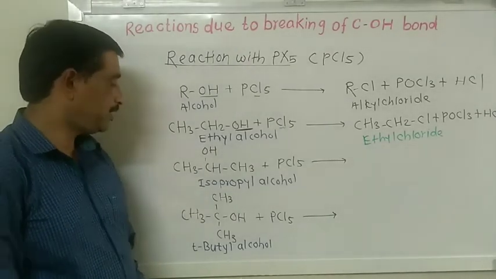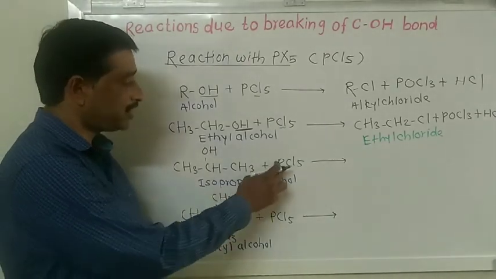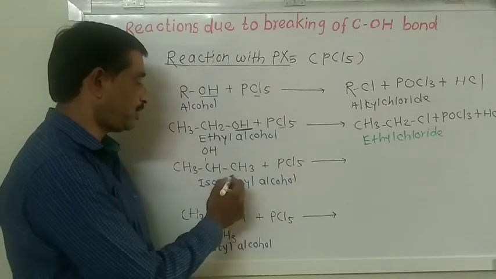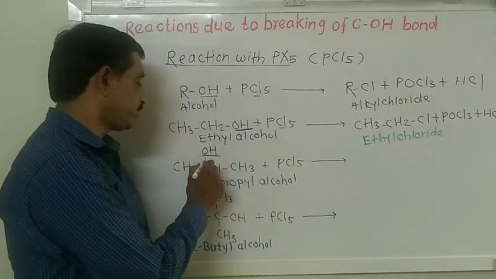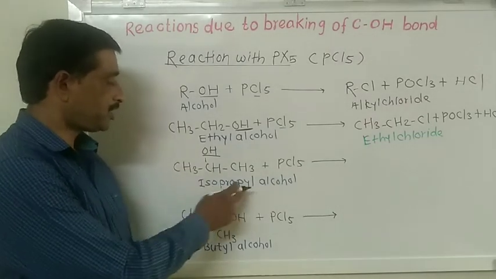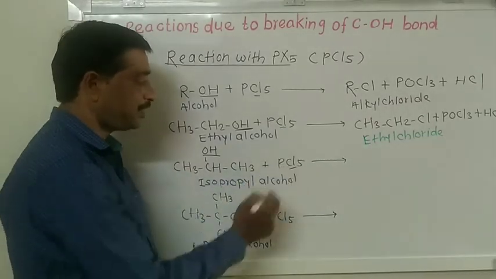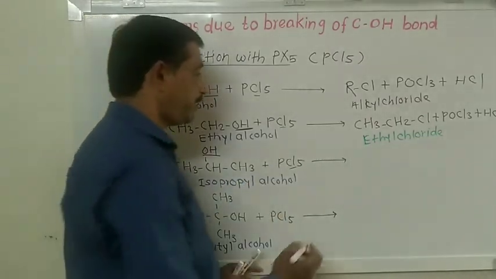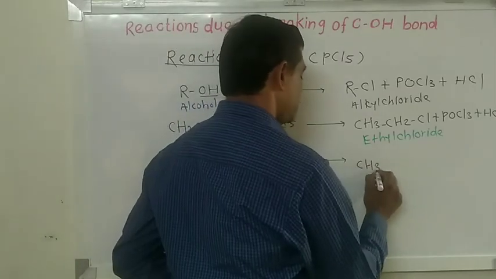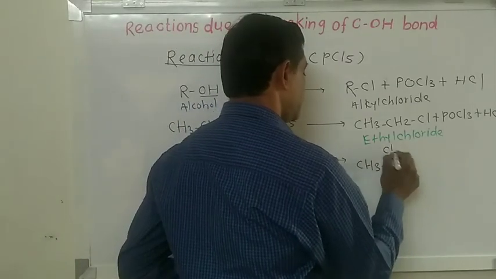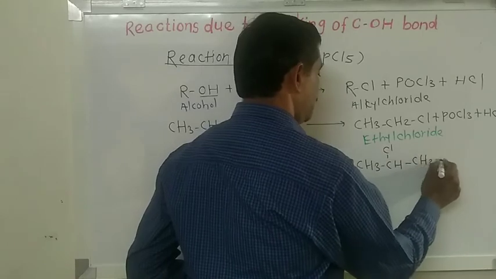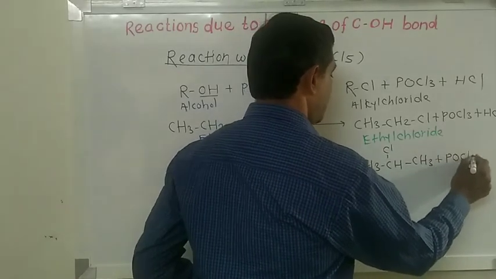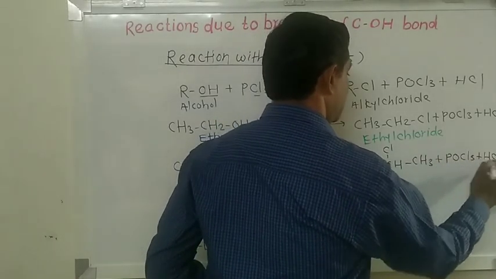In the next example, when isopropyl alcohol is reacted with phosphorus pentachloride, here also the OH group of isopropyl alcohol is replaced by the chlorine atom and we get the product CH3CHClCH3 plus POCl3 plus HCl.